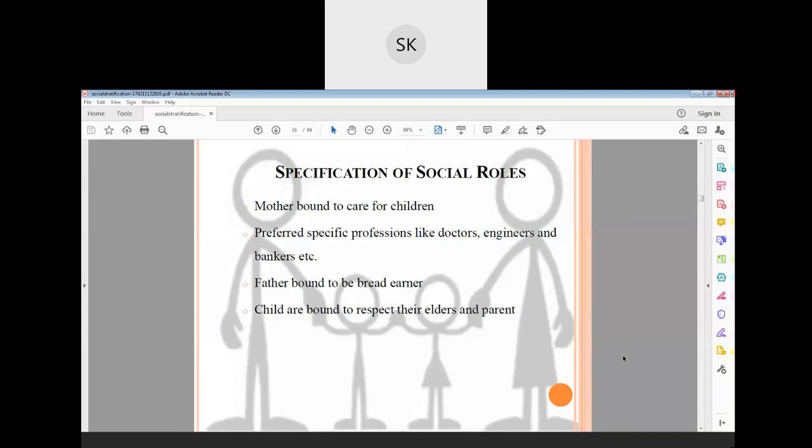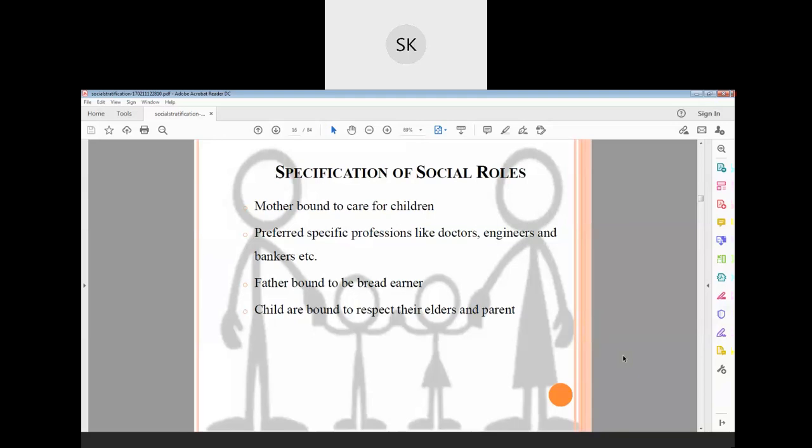But it is a certification, right? There is the fourth one. Children are bound to respect their elders and parents. If you are a child, you should respect your elders and parents. There is a conditioned rule. Am I right or wrong? It is there or not?